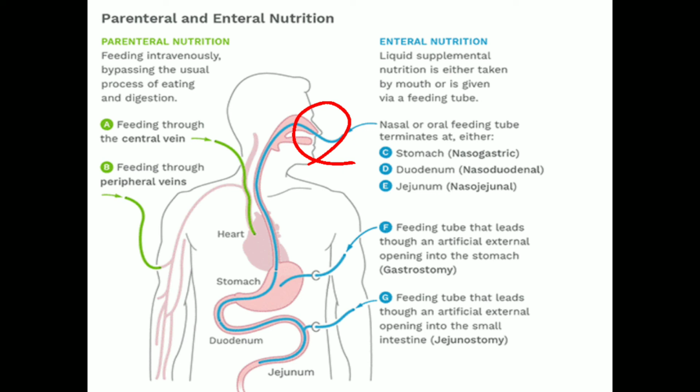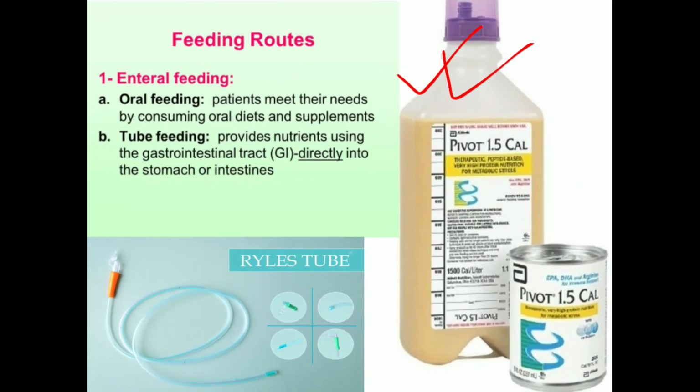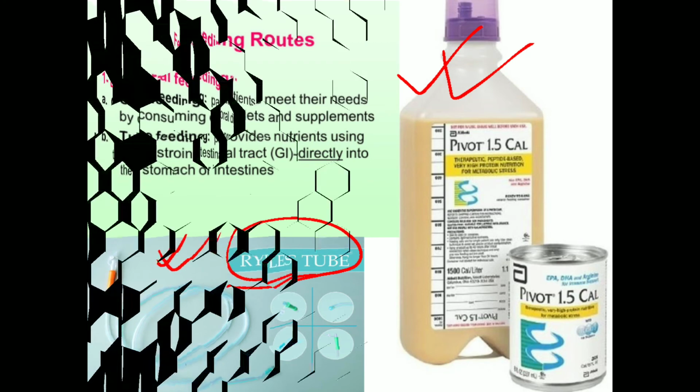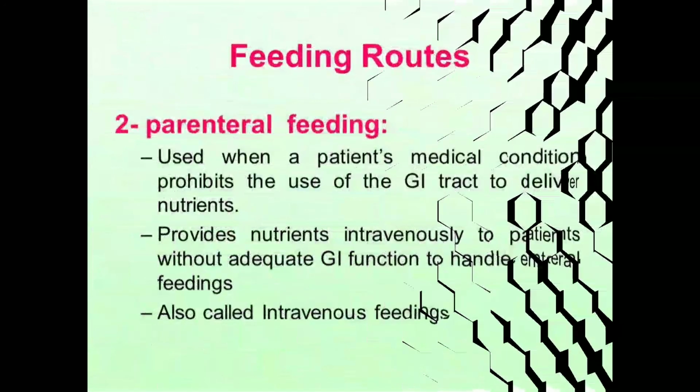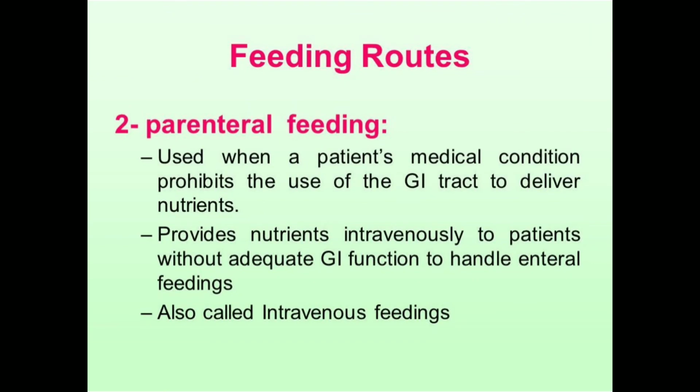These are the problems where you can give tube feeding. This is the Ryle's tube, the main thing by which tube feeding happens.